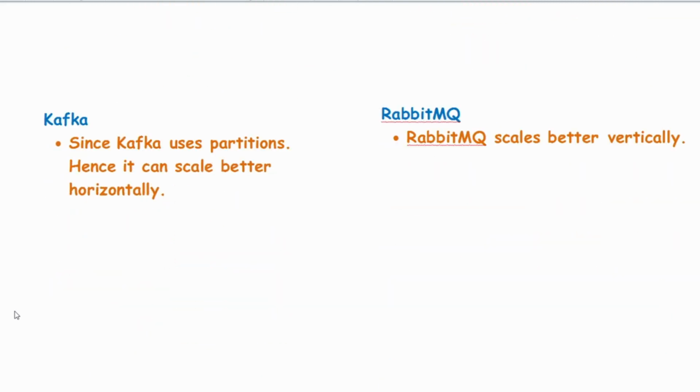Now coming to the scaling part, Kafka can scale horizontally because Kafka uses partitions. So you can have one or more brokers in a Kafka cluster. As the data usage keeps increasing, you can add more servers to the Kafka cluster. Whereas RabbitMQ scales in a vertical manner.